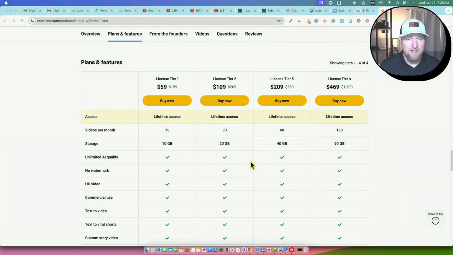And this one fits in that category, where we're going to basically be putting in a topic and it's going to create some AI videos for us, so we can go out and build channels and TikTok accounts, these faceless channels or faceless videos. So we're going to scroll down here and just get right into the pricing.